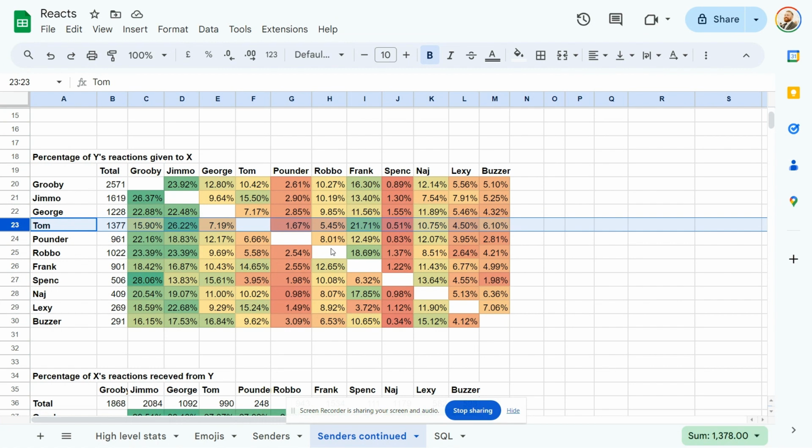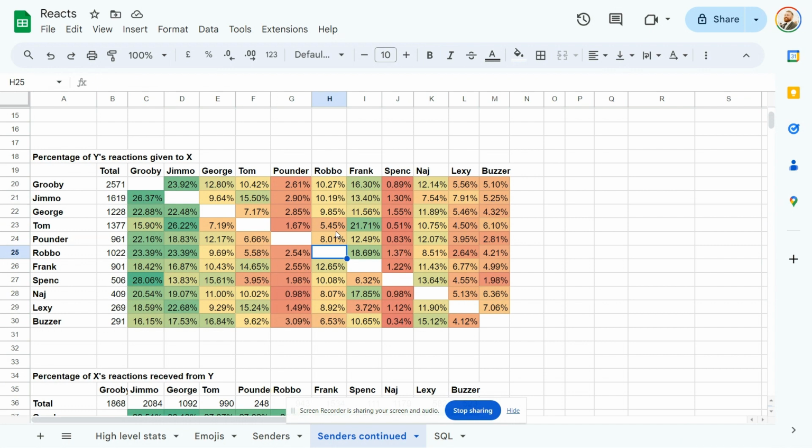So if you kind of look at the colours here, compared to what's around them, he sent a lower than average amount to Robbo and me, and a higher than average amount to Frank here, who's green with yellow around him, and Jimmo, which is kind of dark green here.